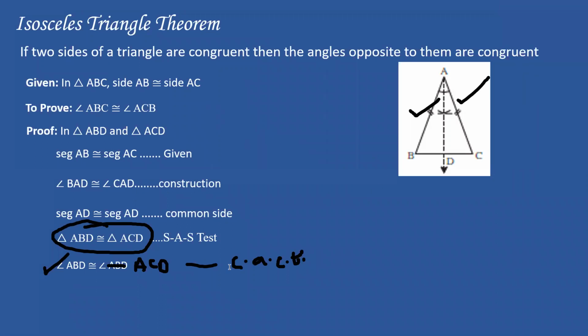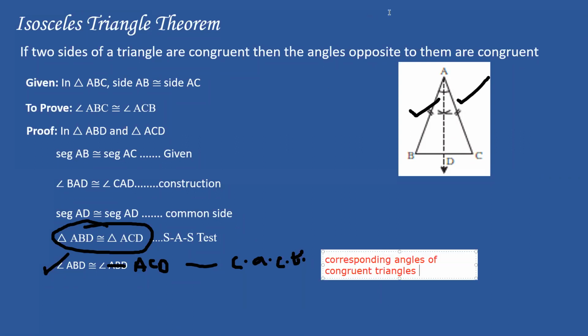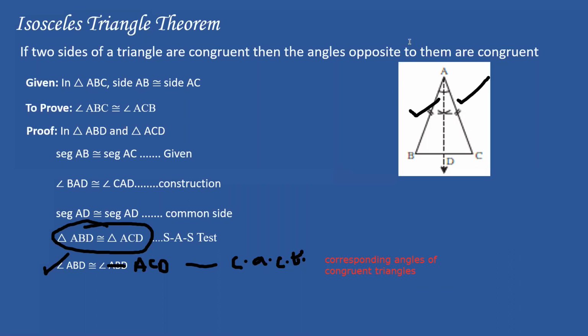Okay, nobody remembers. Okay, people, very important. It is said to be corresponding angles of congruent triangles. Okay, so CACT means corresponding angles of congruent triangles. So basically, people, once you have proven that two triangles are congruent, then all the remaining sides and angles will also be congruent. Okay, always remember this. I actually took this in the last class, so yeah, you have to remember this.